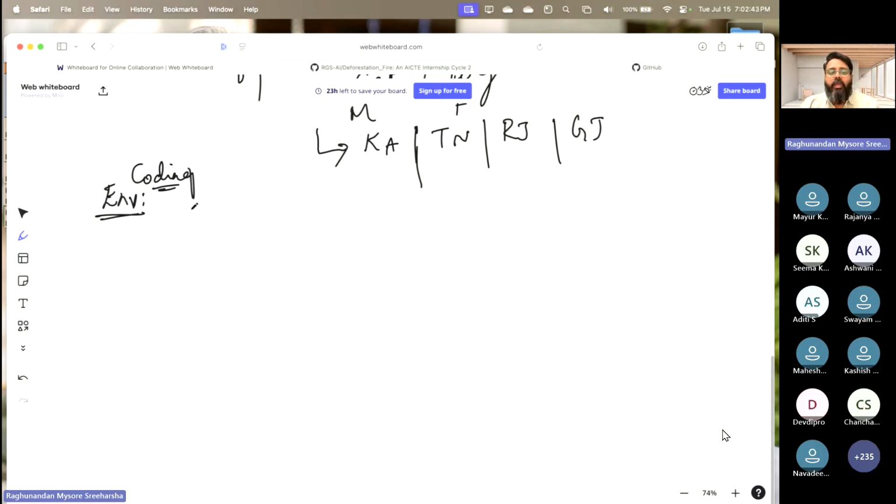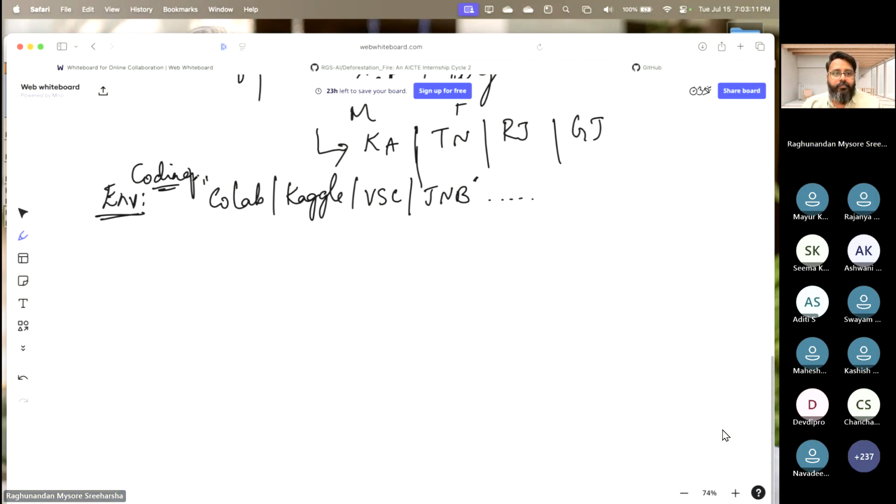So here you can use Colab, you can use Kaggle, you can use Visual Studio Code, you can use Jupyter Notebook, and some of them are featured with their own AI assistants also, like Code LLM and other things. But I don't insist you to do that. You can stick with any of these things. It will work really fine. So don't worry about that. Okay. Any question?